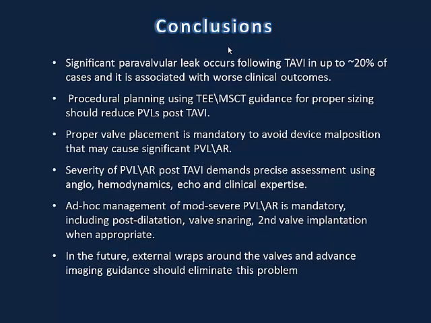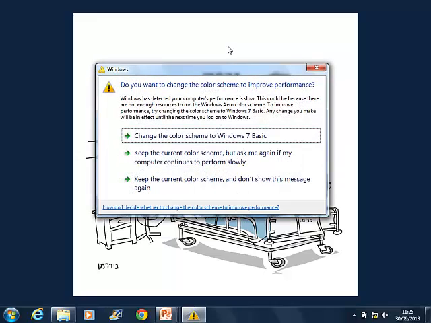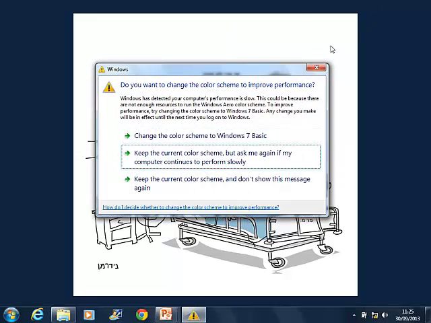So I hope that I was able to convince you this is something to be avoided, and we would like to avoid this scenario when we are doing the TAVI and we come to the patient who had stenosis, and now you tell him, you know, we eliminate the stenosis, but you have a leaky valve. So the patient would say, wow, I don't understand why it was stenosis, why it leaks. We don't know, we don't want this phenomenon. Thank you very much.